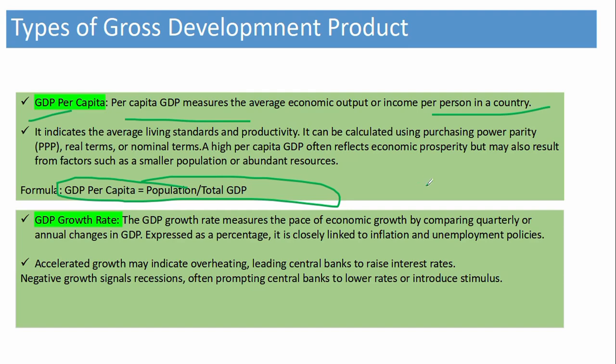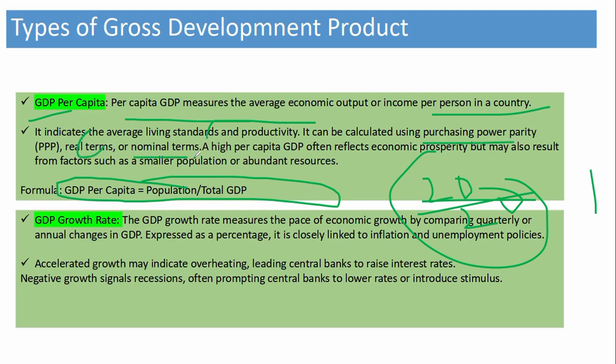Let's say total population is 20 and total GDP is 20. Then per capita GDP income is 1. This indicates average living standard and productivity. It can be calculated on purchasing power parity in real terms and nominal terms. High per capita GDP often reflects economic prosperity, but may also result from factors such as a smaller population and abundant resources.